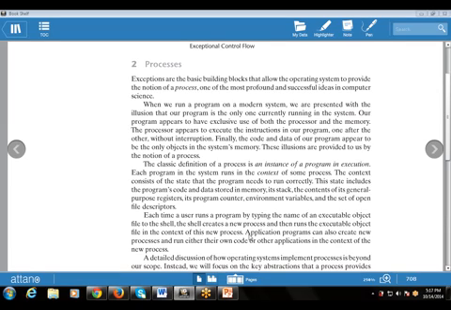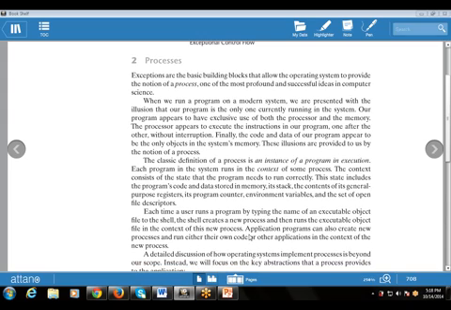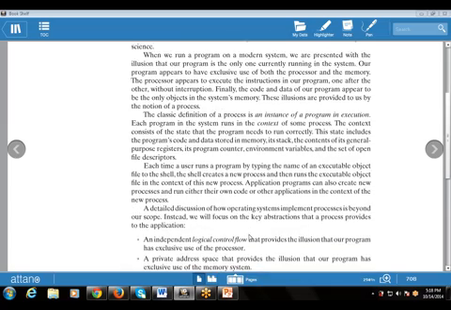So every time the OS runs a program, a new process is created, that is the program in execution.